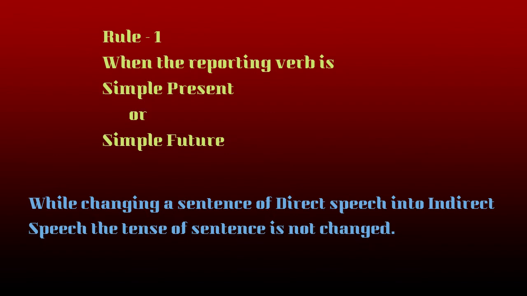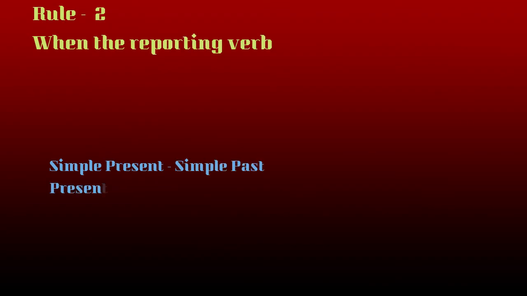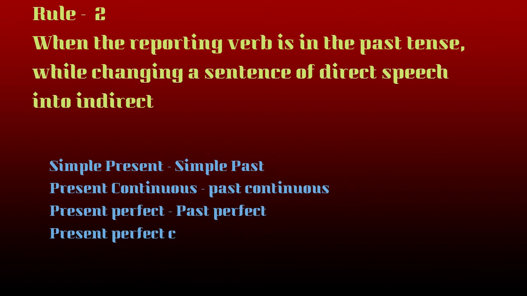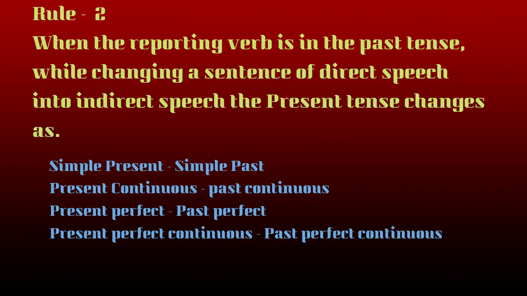The second rule is that when the reporting verb is in simple past, the following changes take place. Simple present changes into simple past, present continuous into past continuous, present perfect into past perfect, and present perfect continuous into past perfect continuous.